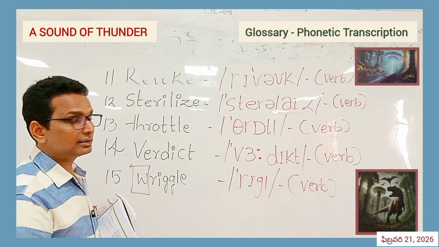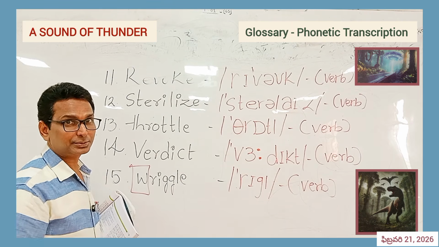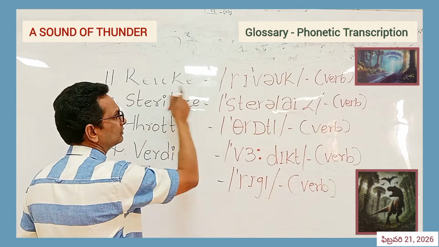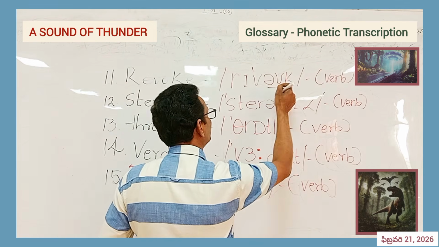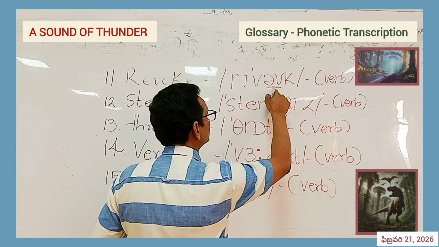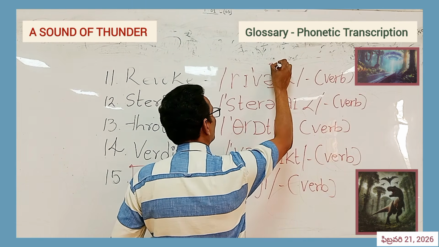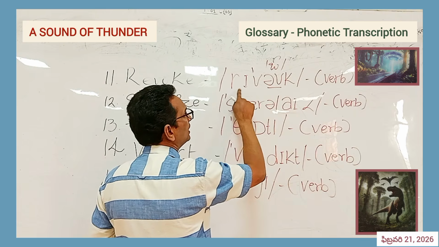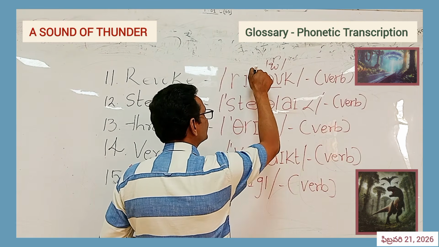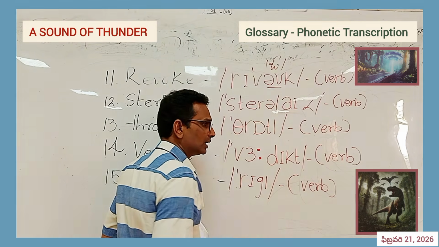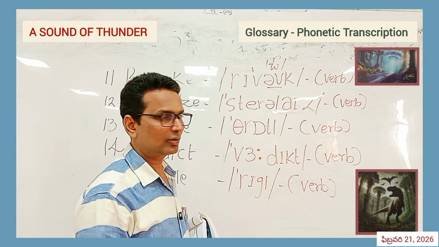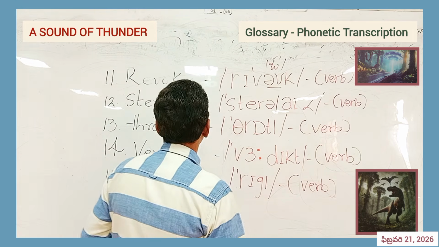But what does this phonetic transcription say? And what are we going to learn? Let's take a look at this. Revoke. But here, let's find the diphthongal glide. This is o. In Telugu, it is one of the letters in Varnamala. Revoke. But this is the stress mark. Revoke. It's a verb form.